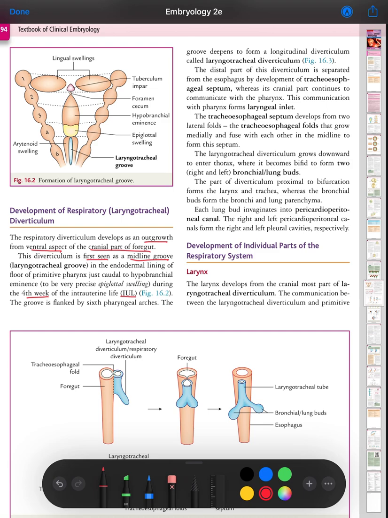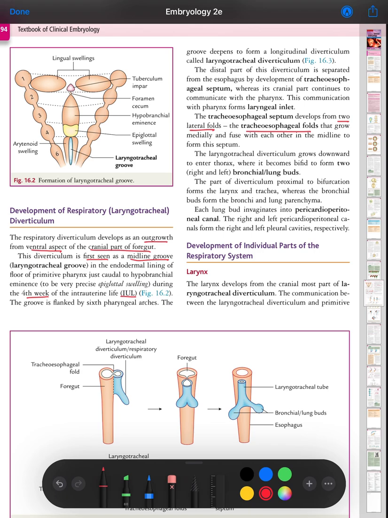The groove deepens to form a longitudinal diverticulum called the laryngotracheal diverticulum. The distal part of this diverticulum is separated from the esophagus by development of the tracheoesophageal septum, whereas its cranial part continues to communicate with the pharynx. That communication with the pharynx forms the laryngeal inlet. The tracheoesophageal septum develops from two lateral folds, the tracheoesophageal folds, that grow medially and fuse with each other in the midline to form the septum.